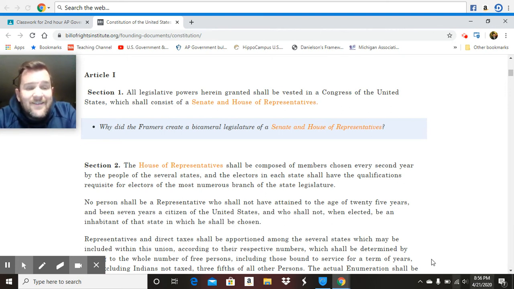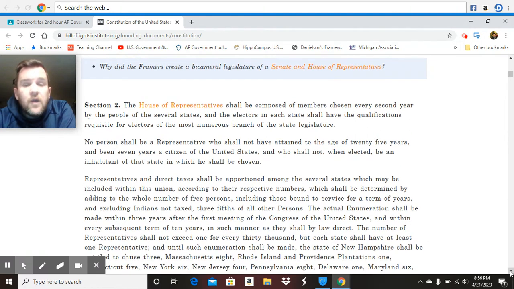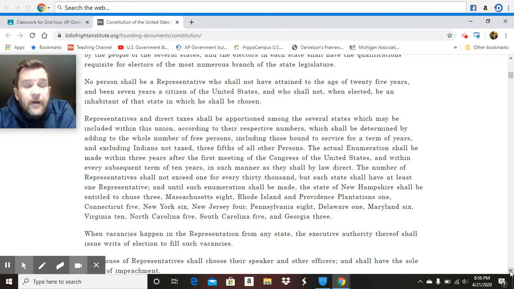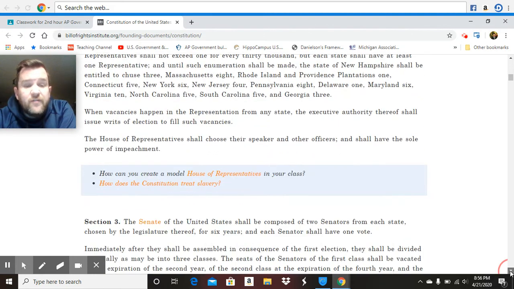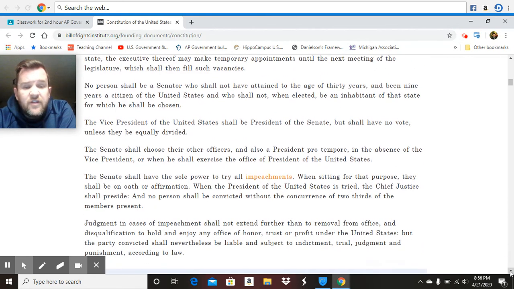Article 1 is the legislative branch. "All legislative powers herein granted shall be vested in a Congress of the United States, which shall consist of a Senate and House of Representatives." So, creating a bicameral legislature. It goes on to explain the rules, procedures, and the qualifications for House of Representatives members. Section 3 is all about the Senate: same thing, rules, procedures, and the qualifications to be senators. It also gets into impeachment.